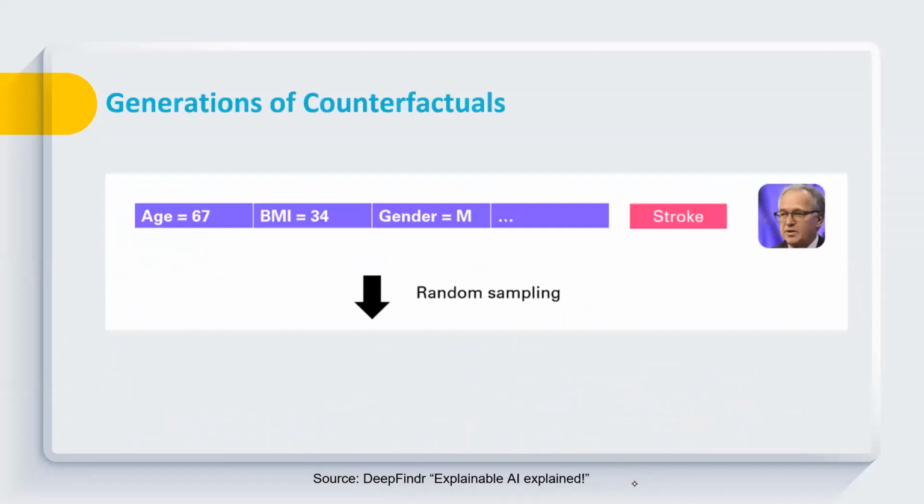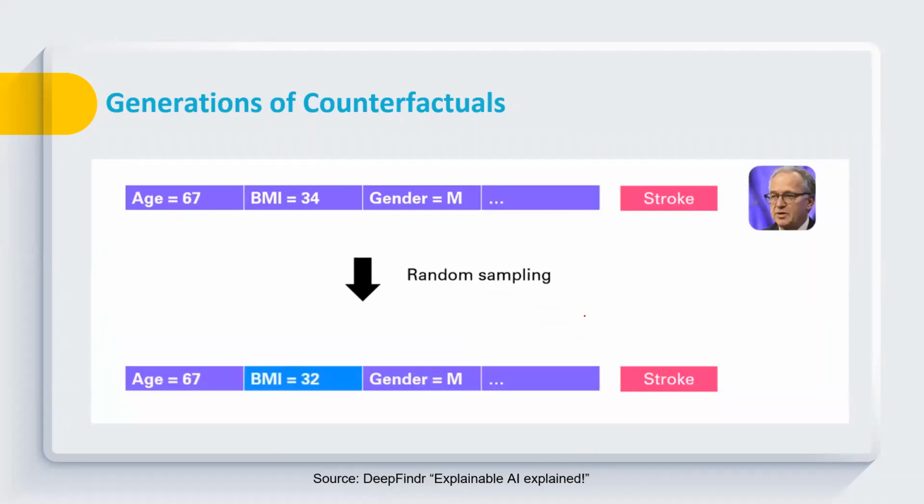Okay, so now let's discuss how we can actually generate these kinds of counterfactuals. The most commonly used approach is just random sampling. You can consider it a brute force approach, where we randomly change one feature and check what the output will be.